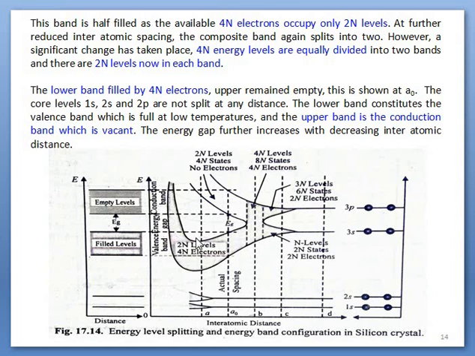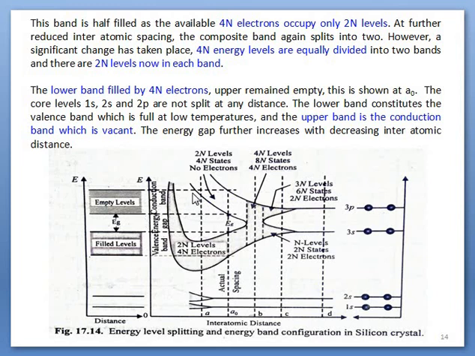So we don't have to consider further distortion of energy bands after A0. If you draw this complete figure till A0, that is enough. The remaining further distortion and further reduction in the distance is shown to know the things happening.